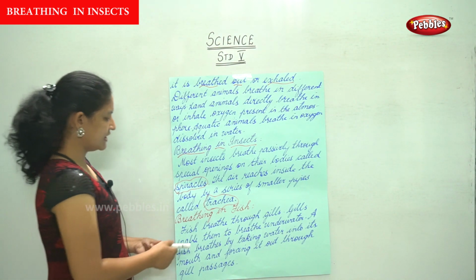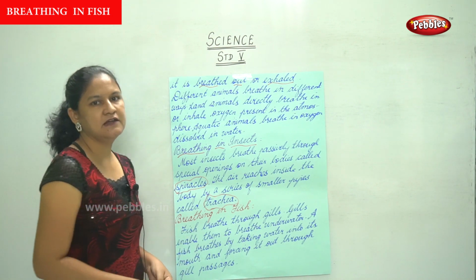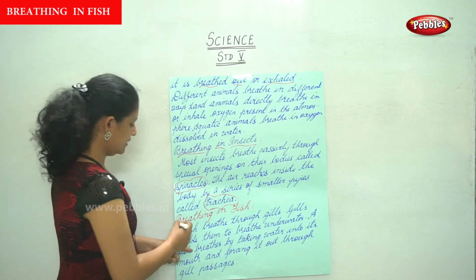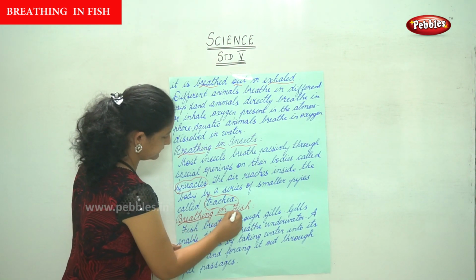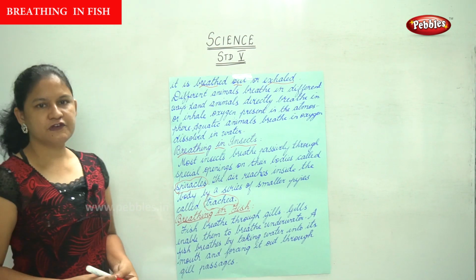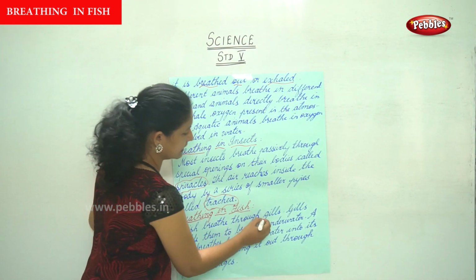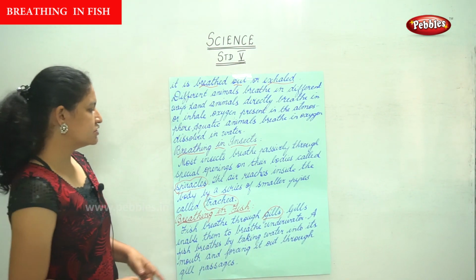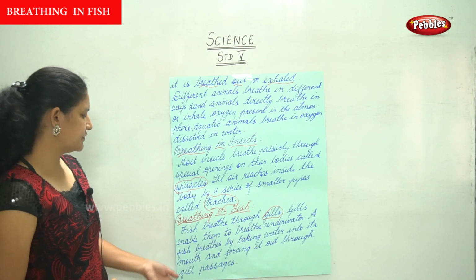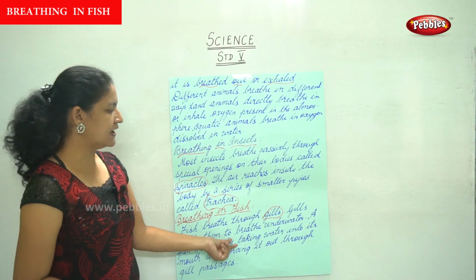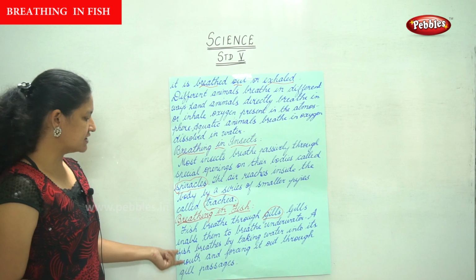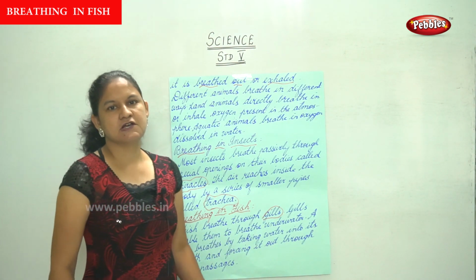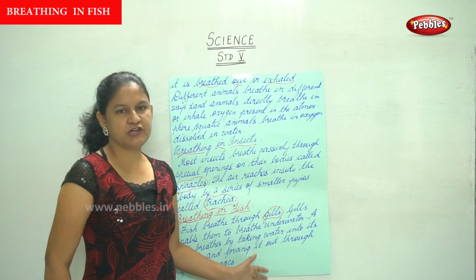Moving on to the next, the breathing in fish. Fish breathe through their gills, and the gills enable them to breathe under water. A fish breathes by taking water into its mouth and forcing it out through gill passages. So this is the way a fish breathes in water.